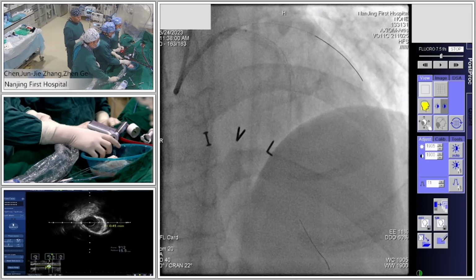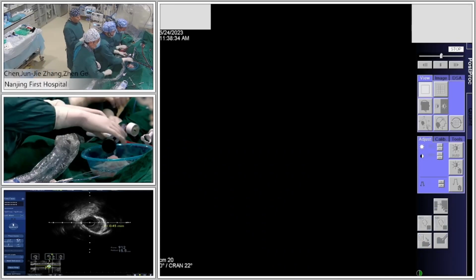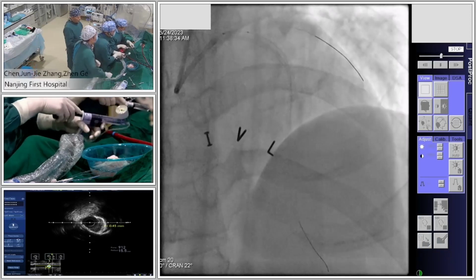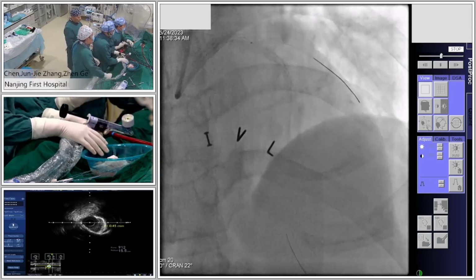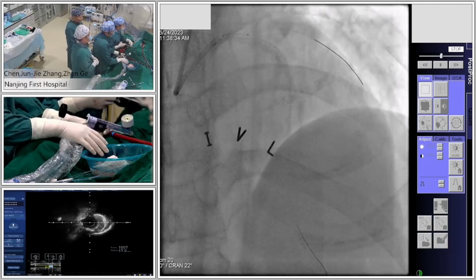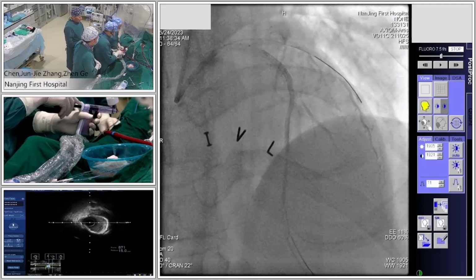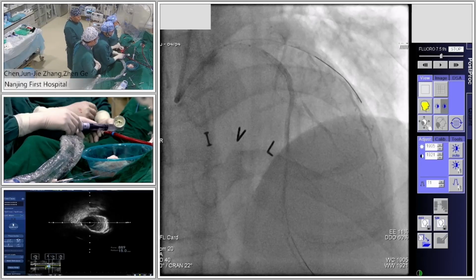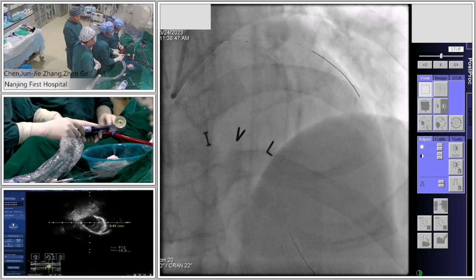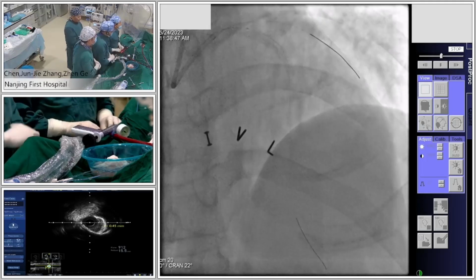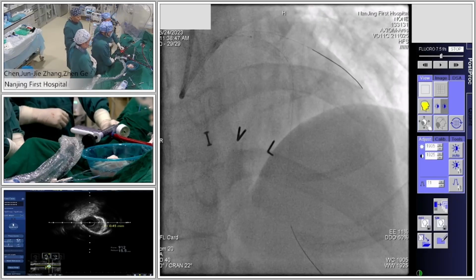So this is the first round of IVL, right? Yes, it's the first round. Immediately after nominal pressure, from 4 atmospheres increase to 6. I don't think so. I think we need to wait a few seconds for the restoration of blood flow and heart rate.